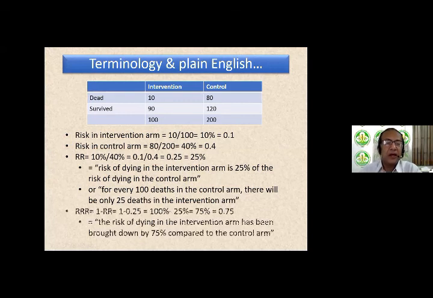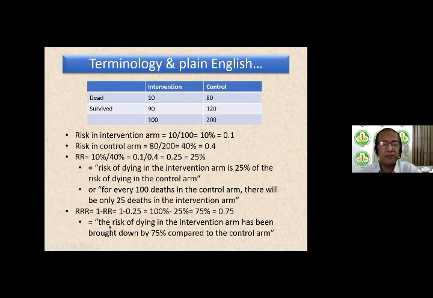Okay. What is RRR? Means relative risk reduction. This is a new term I'm introducing. Relative risk reduction is 1 minus the RR, which in this case is 1 minus 0.25, or in other words, 100% minus 25%, which can be expressed as 75%, which can also be called 0.75. It's all the same thing.